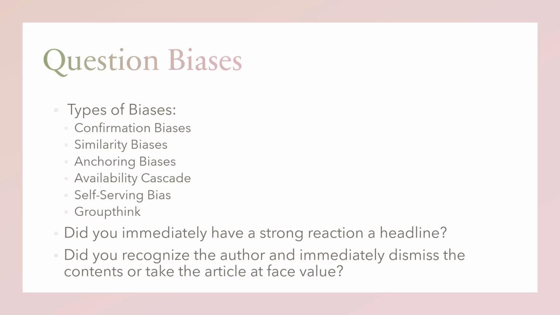Availability cascade is a self-reinforcing process in which a collective belief gains more and more plausibility and credibility through its repetition in public discourse. Availability cascade works something like this: repeat something long enough, and it will become true.